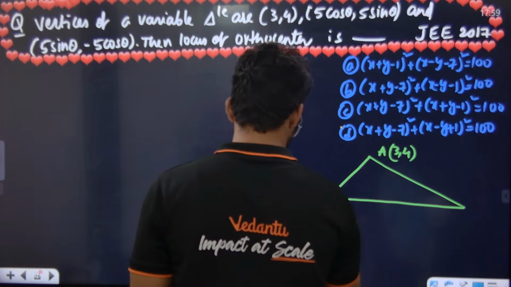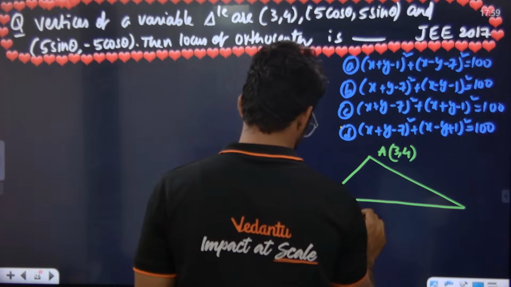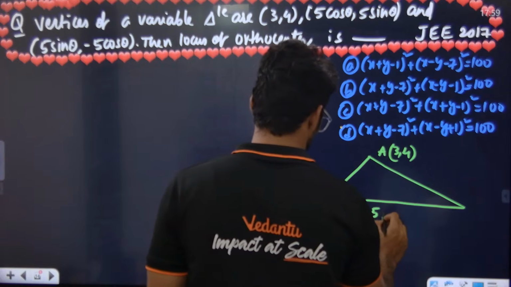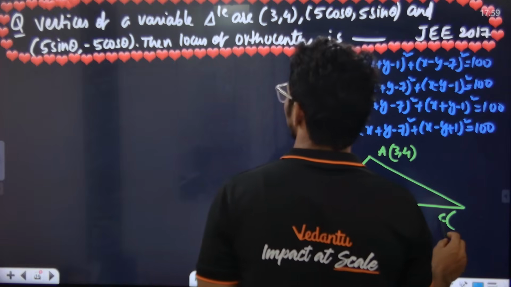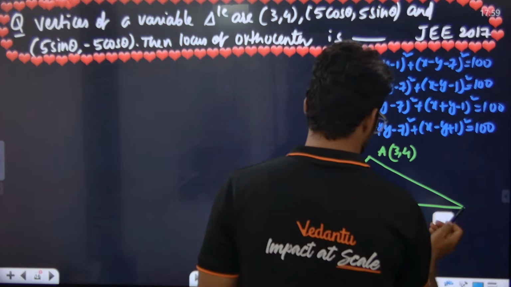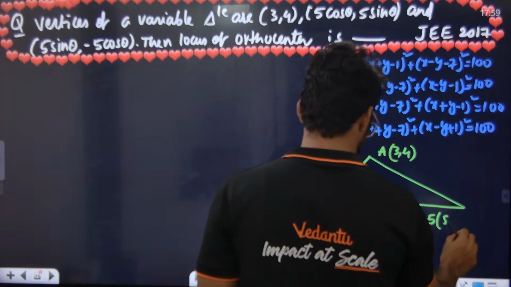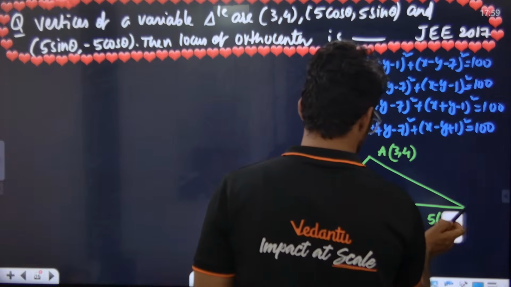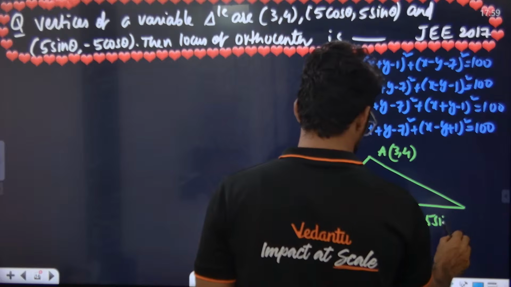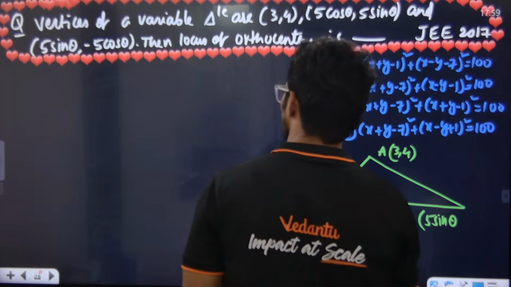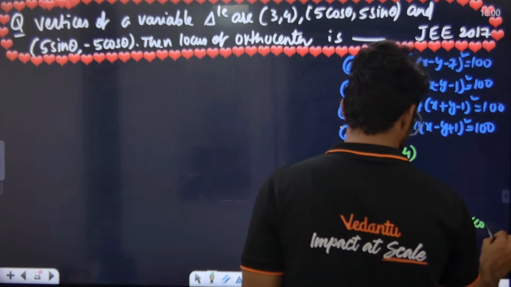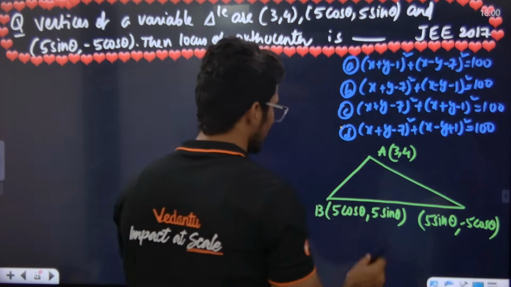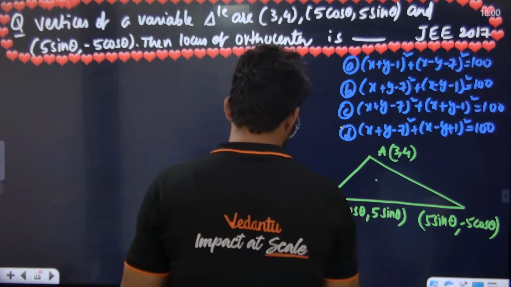Vertex B is 5 cos theta, 5 sin theta. What is C? 5 sin theta, minus 5 cos theta. So we need to find out the locus of the orthocenter.